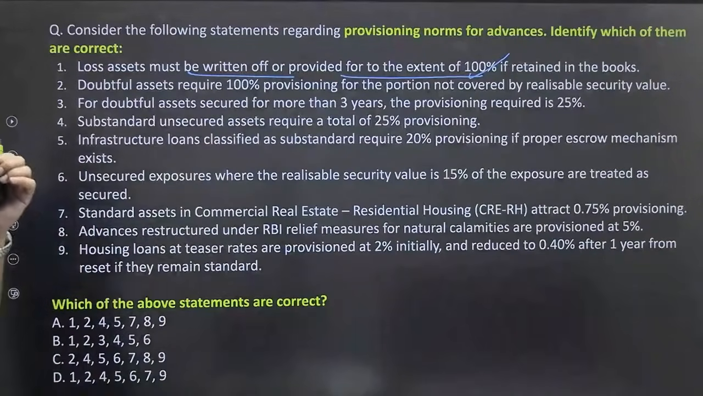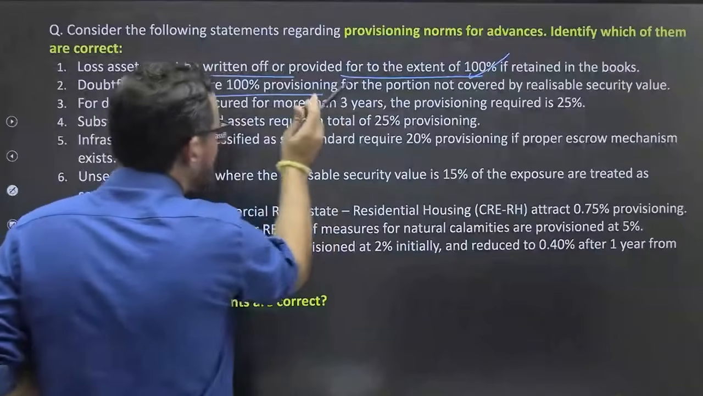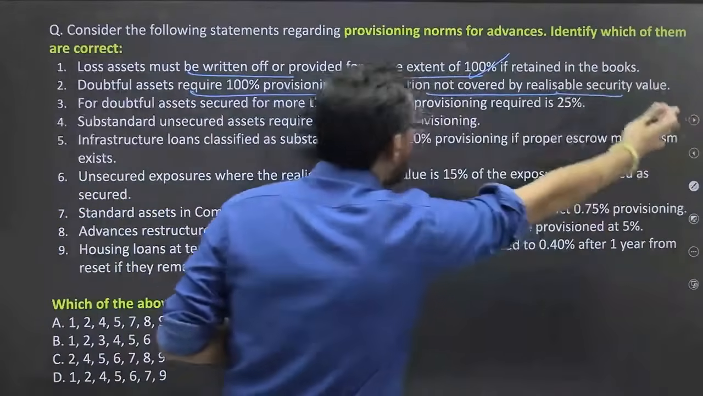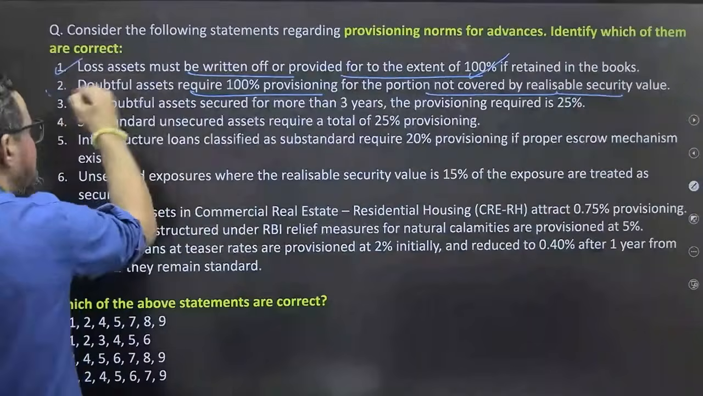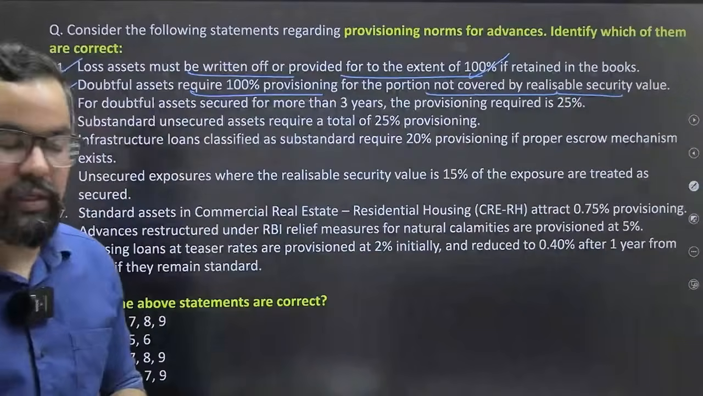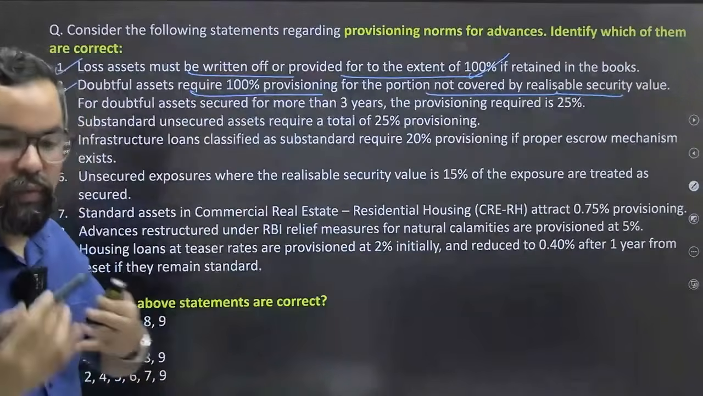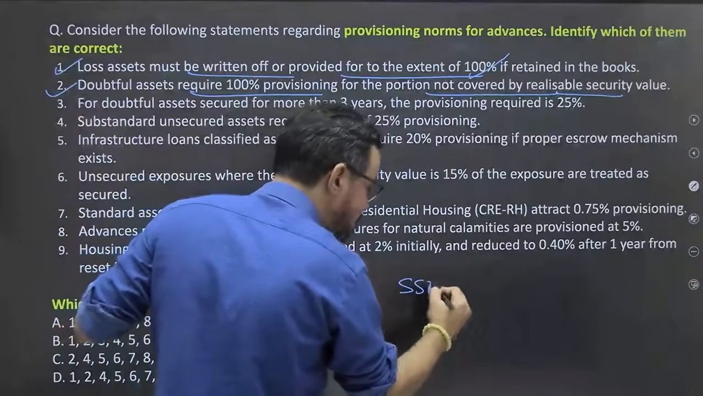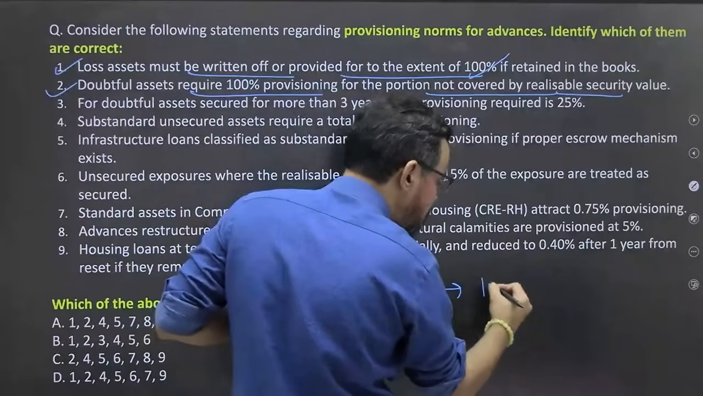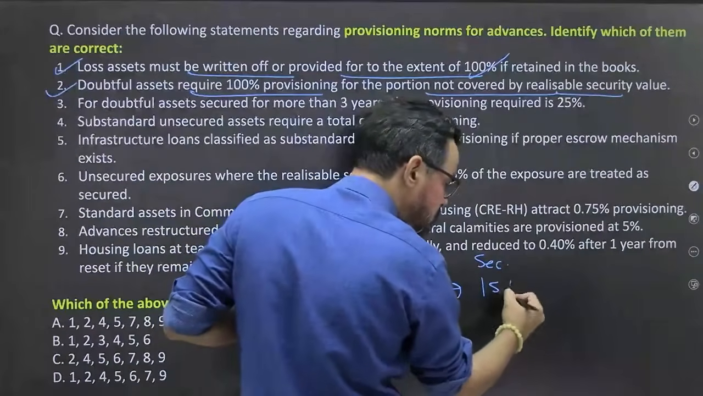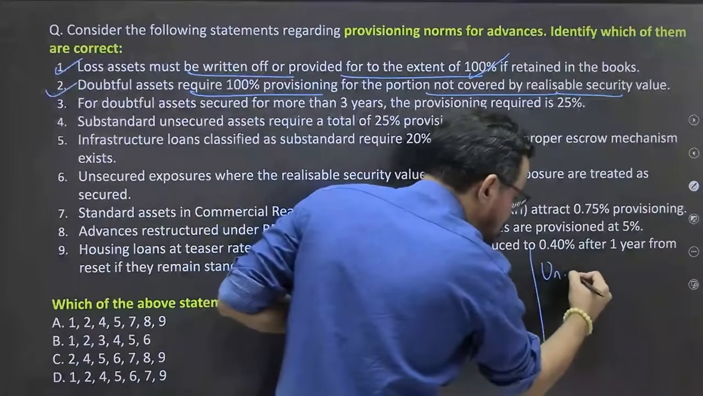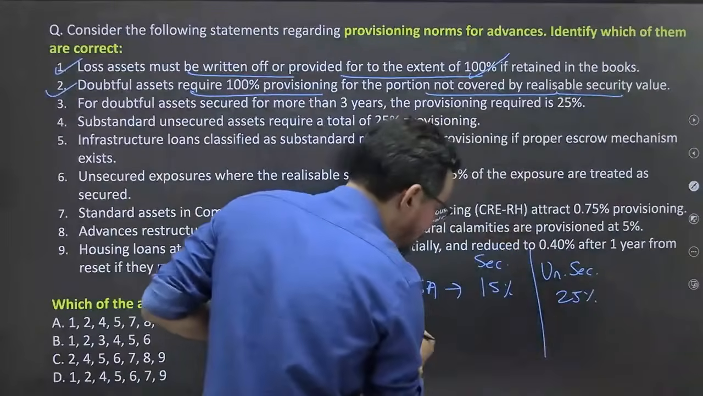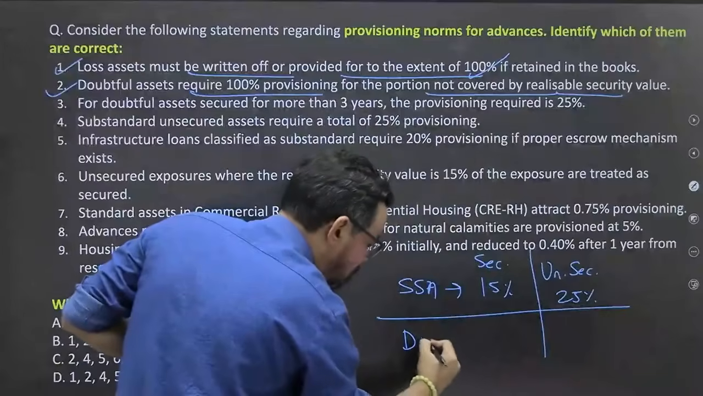बिल्कुल भी कोई डाउट नहीं होना चाहिए, ठीक है। Doubtful asset requires 100% provisioning for the portion not covered by the realizable security value, 100% for the unsecured portion, ठीक है। If it comes to the provisioning norms of NPA, what we have, आपका substandard asset कितना है, आपका 15%, for secured portion it is 15%, for unsecured it is how much, plus 10 means आपका 25%, ठीक है।